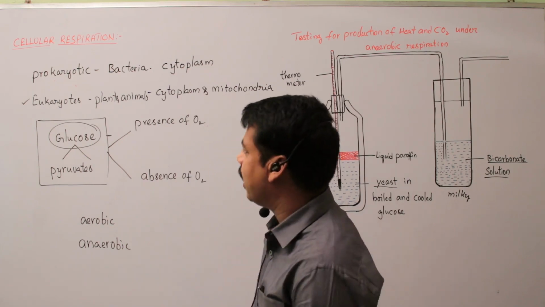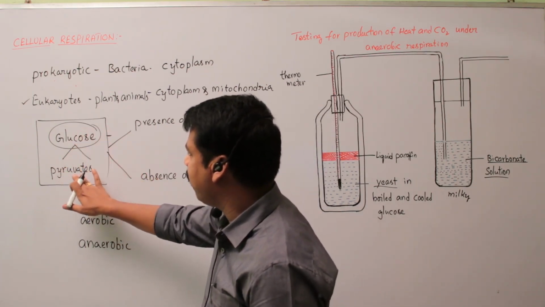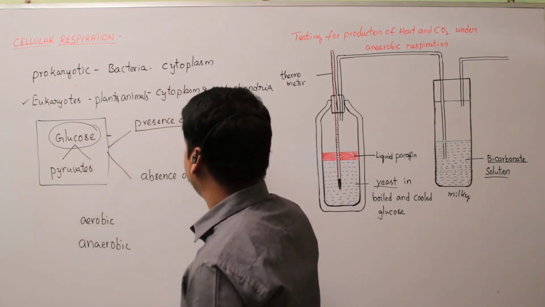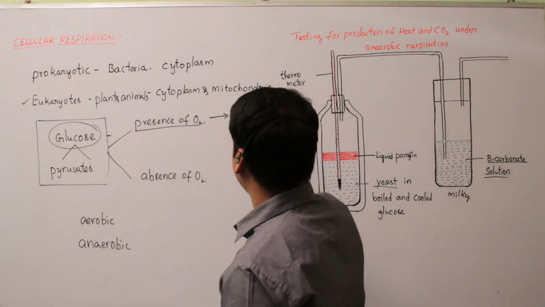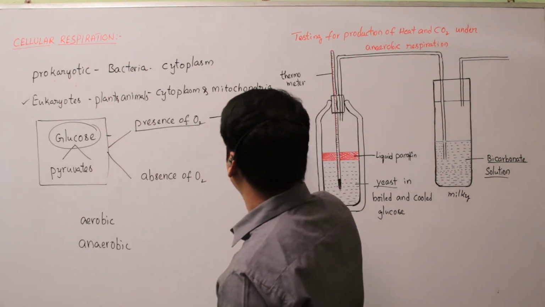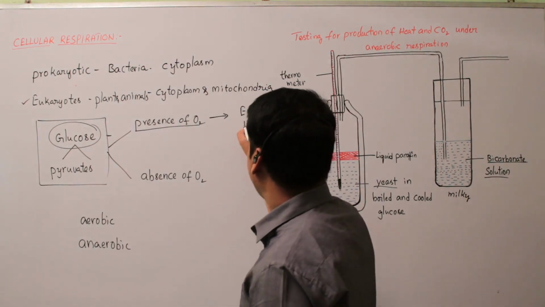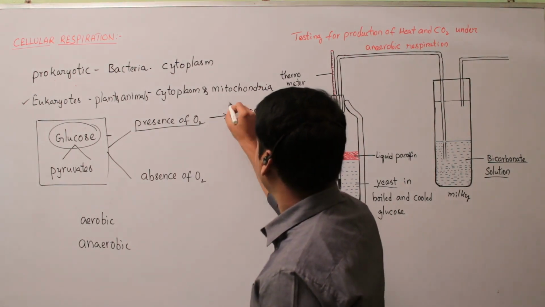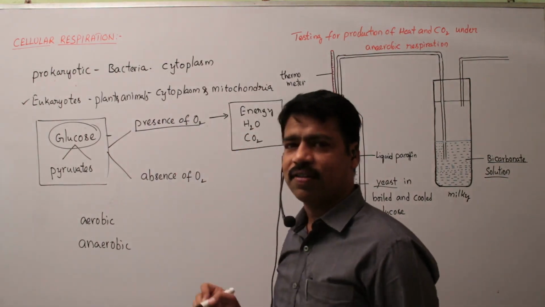Here the glucose molecules break down into pyruvates, and when oxygen is present, what will happen? Then it releases a huge amount of energy, along with water molecules and carbon dioxide, commonly seen in plants and animals.